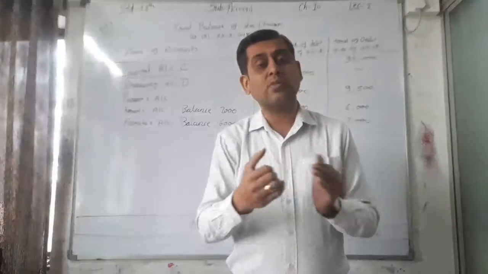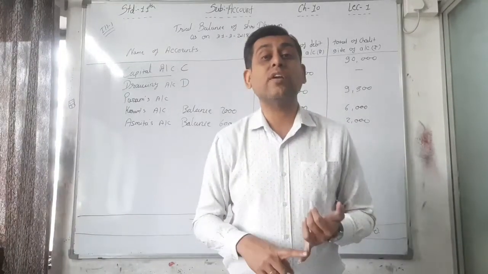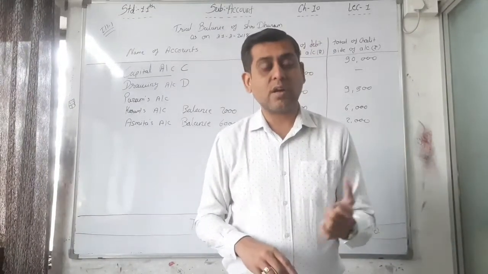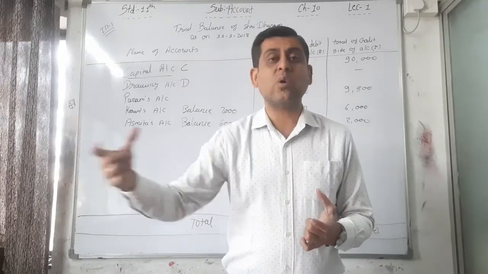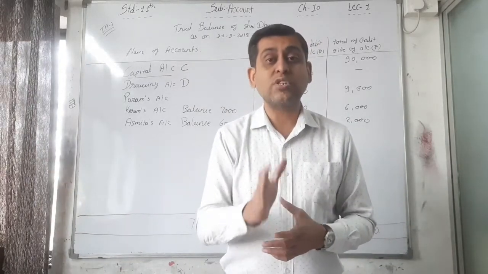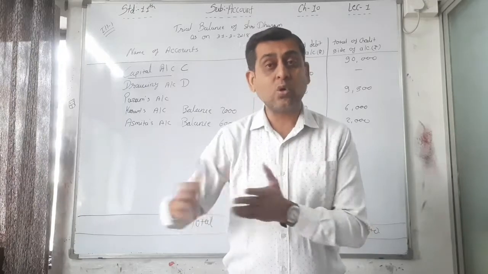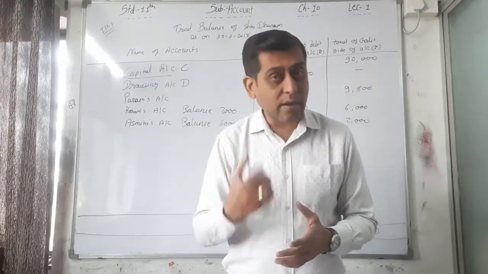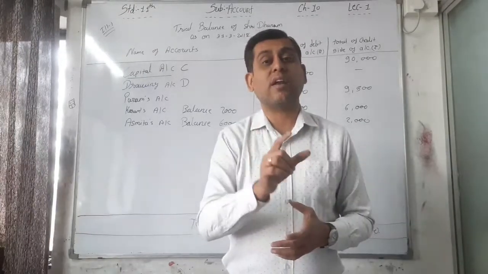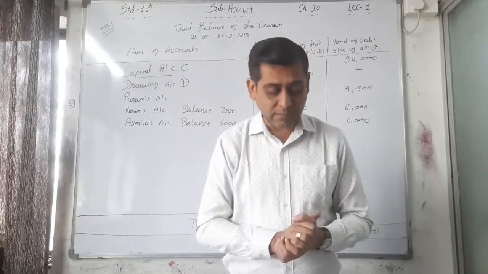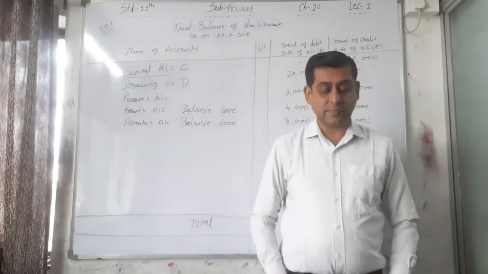If goods come in, the rule of real account is applied: whatever comes in is debited, whatever goes out is credited. Goods destroyed by fire go out from the business, and that's why it is credited. So C.